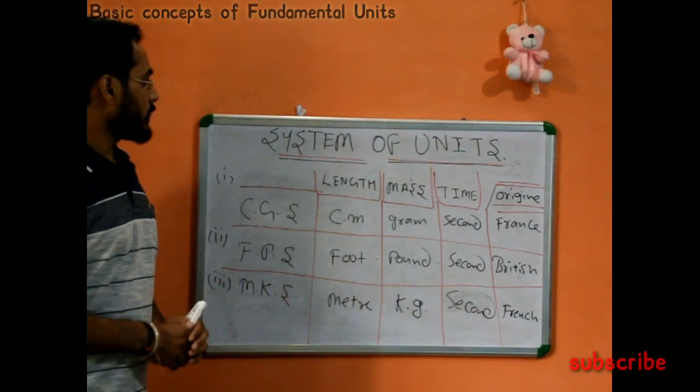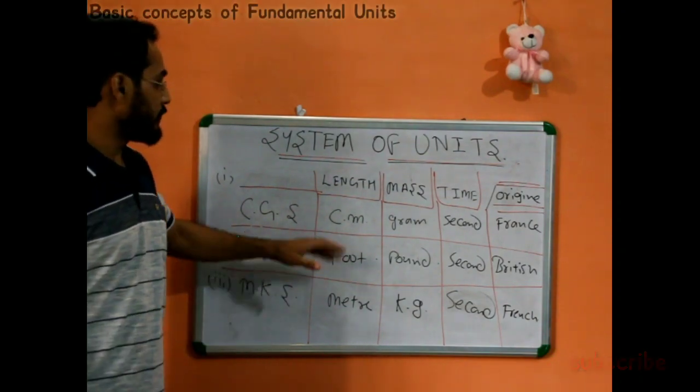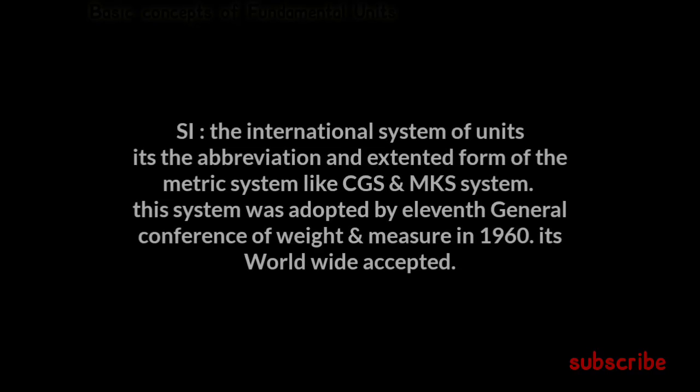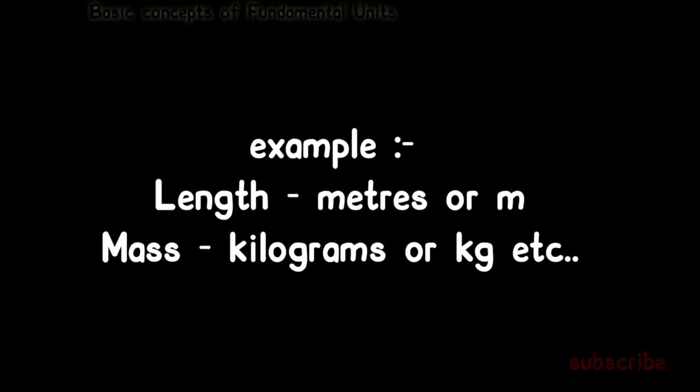These are the systems of units we use in our daily life as per convenience. The fourth and last system of unit is called SI unit, which stands for International System of Units. It is actually an extended form of the CGS and MKS metric systems, but it basically follows the MKS system. Some examples: length is taken as meter, mass as kilogram, or kg in symbol. Thank you and Jai Hind to all of you.